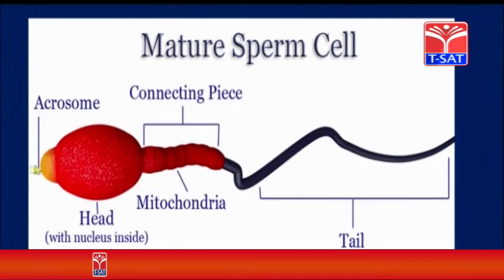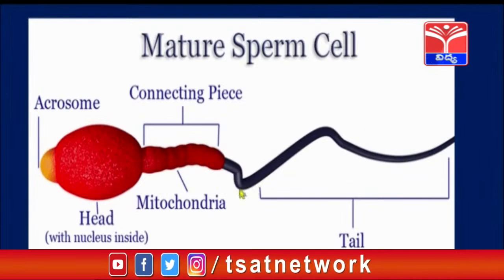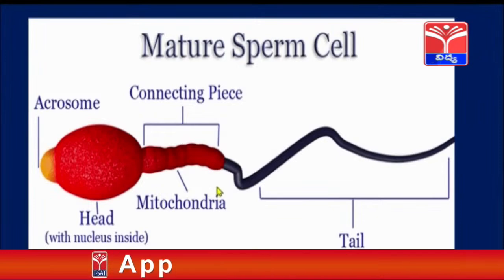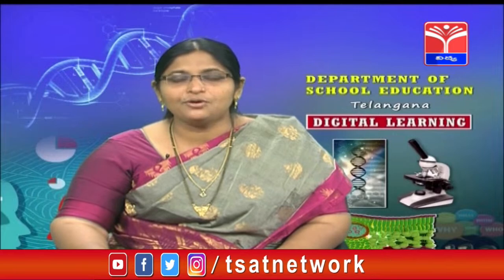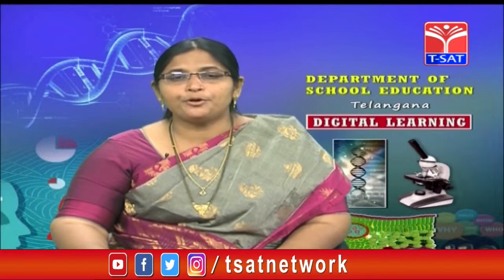This acrosome helps in penetration into the ovum, and the head has the nucleus inside it, and the neck has mitochondria which give energy to the sperm, and the tail helps in swimming. It helps in moving from one place to another. So sperms are motile, whereas the ovum is immotile, it cannot move, it is stationary. Sperms are produced by the testis, the male reproductive organ.